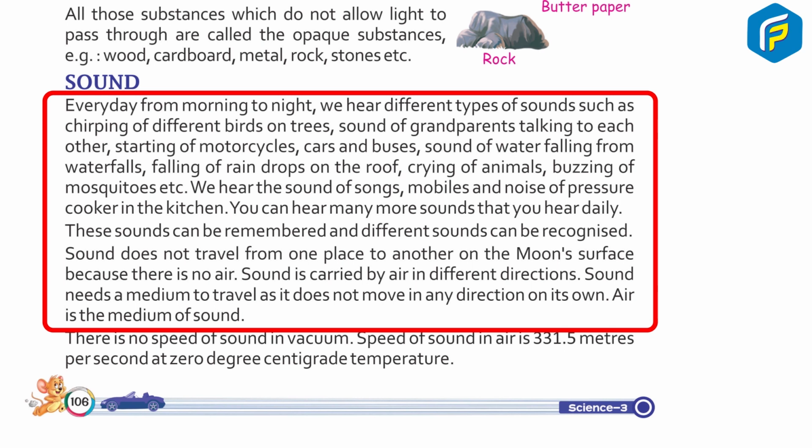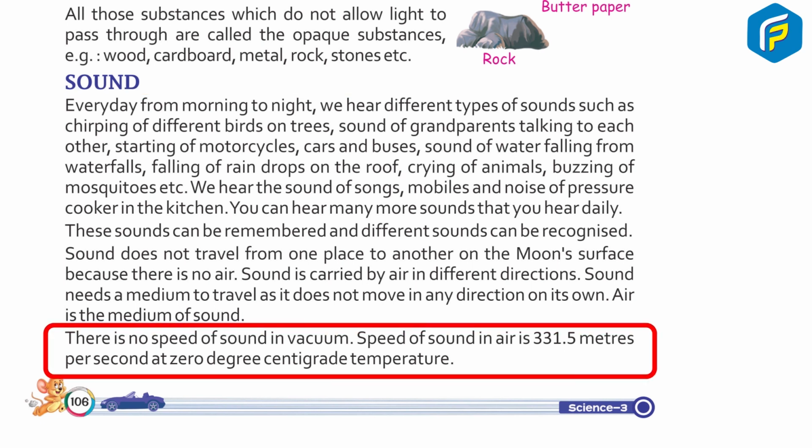Sound does not travel from one place to another on the moon's surface because there is no air. Sound is carried by air in different directions. Sound needs a medium to travel as it does not move in any direction on its own. Air is the medium of sound. There is no speed of sound in vacuum. Speed of sound in air is 331.5 meters per second at 0 degree centigrade temperature.